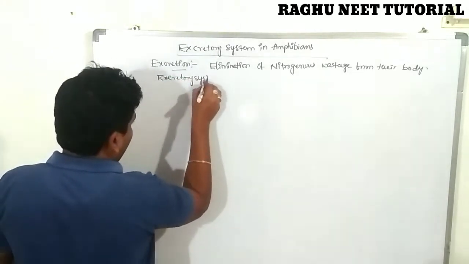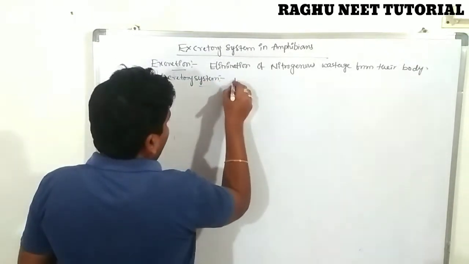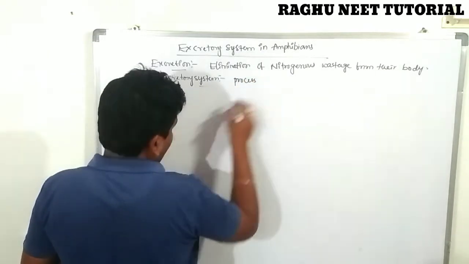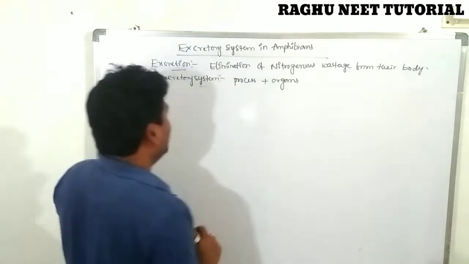Excretory system is nothing but the excretory organs along with the process. The process of excretion along with the organs is known as the excretory system.